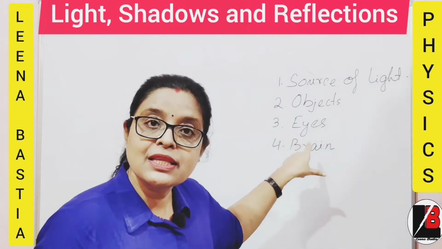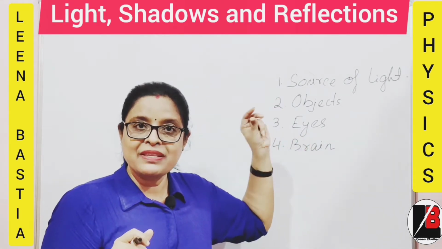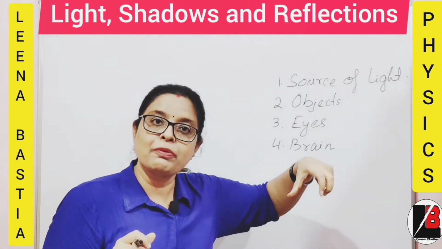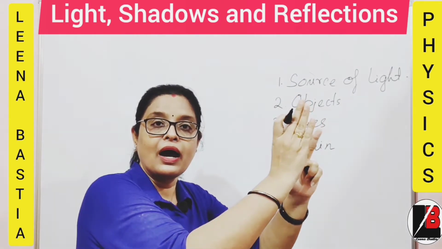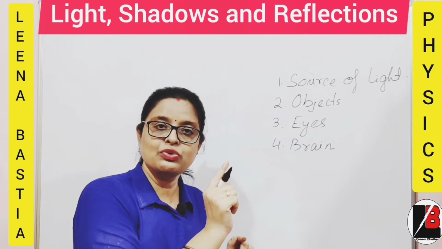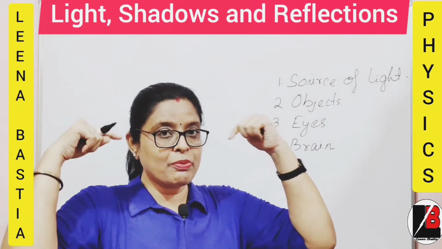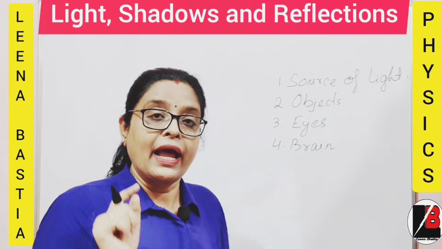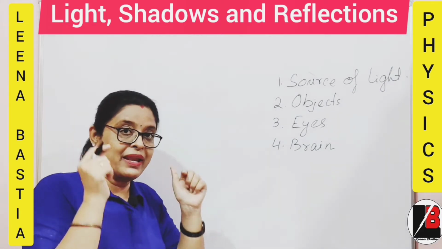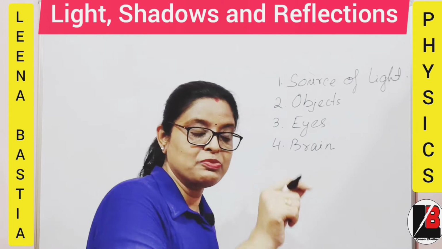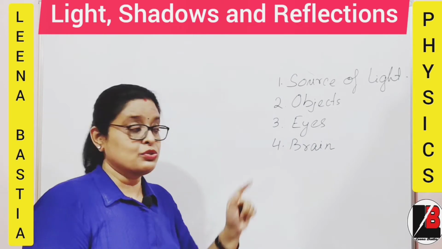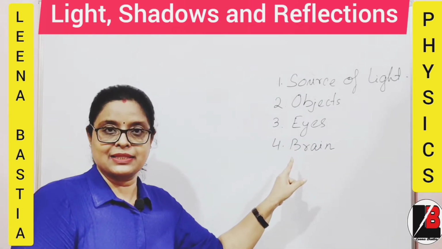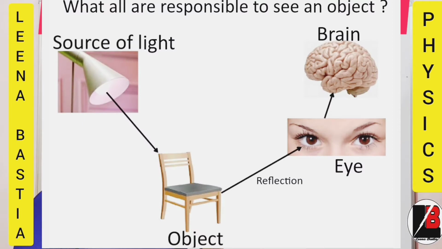Of course, the third thing required is the eye. What happens exactly when light falls from the source on any object? That object reflects it to our eyes. Once it reaches our eye, immediately it goes to the brain and is processed there. Processed means the brain recognizes that this object is a tree or a table or whatever object it is. So it is the brain that recognizes and names it. Clear, children? So this is how it happens.